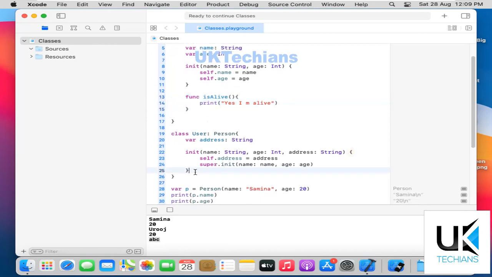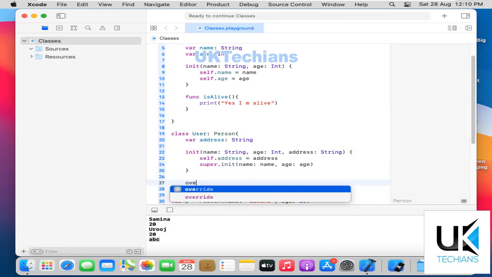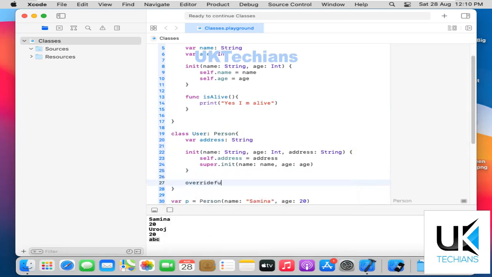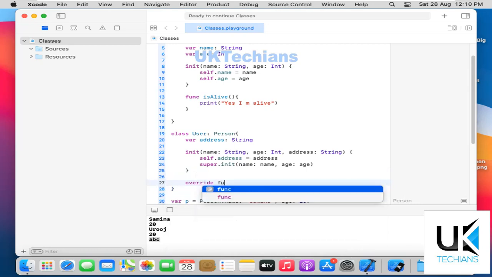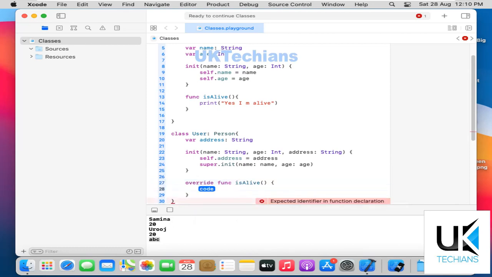So what I will do here, just see. I'll type override, and then function, override function isAlive.